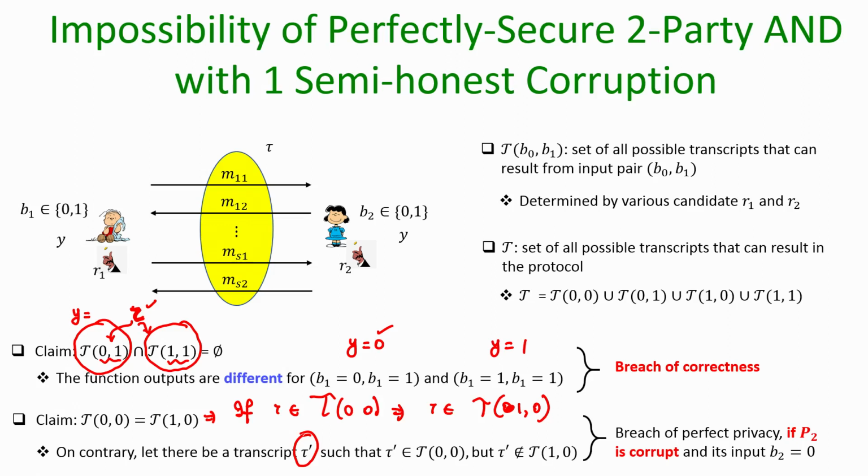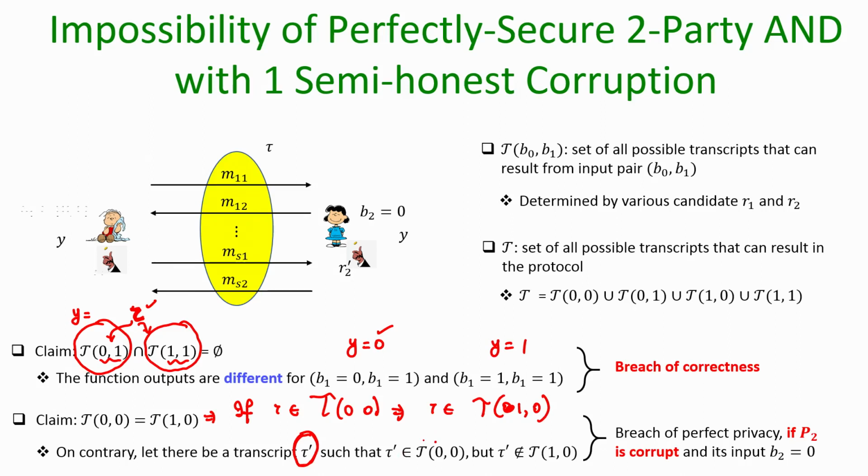So, imagine there is a bad transcript which can never result if the parties participate with inputs 1 0. Suppose that transcript tau prime results when the randomness of the parties are R1 and R2 prime, say.